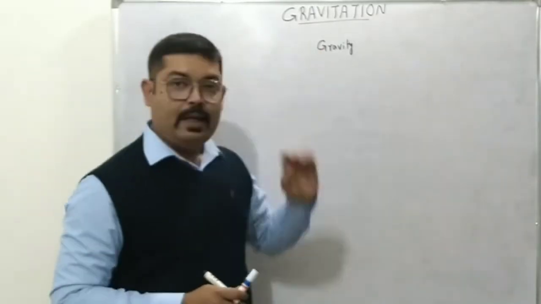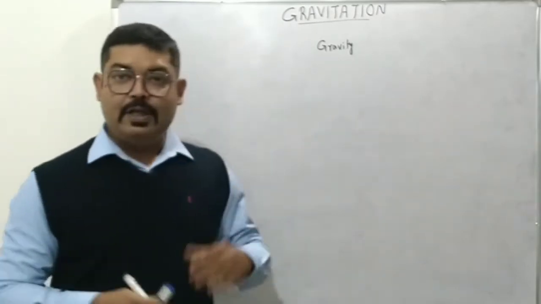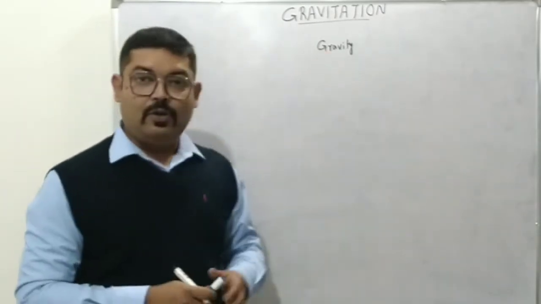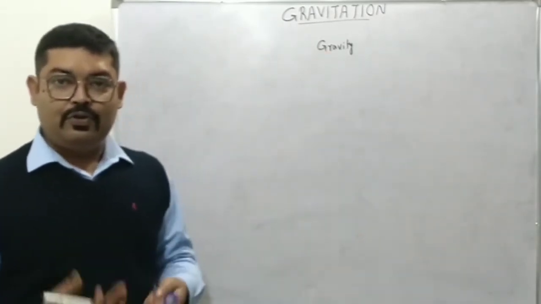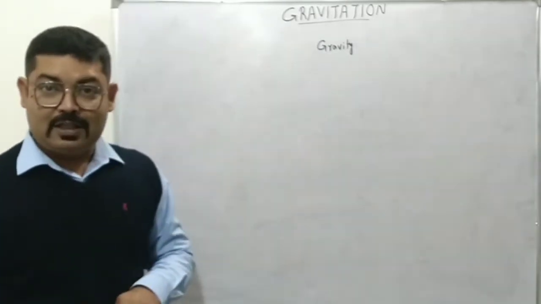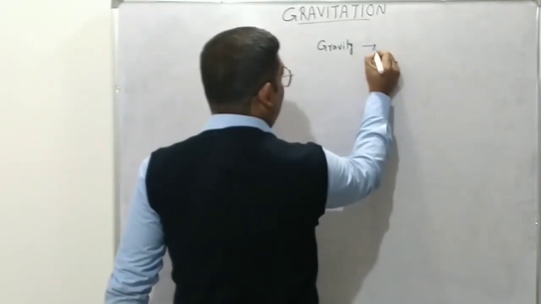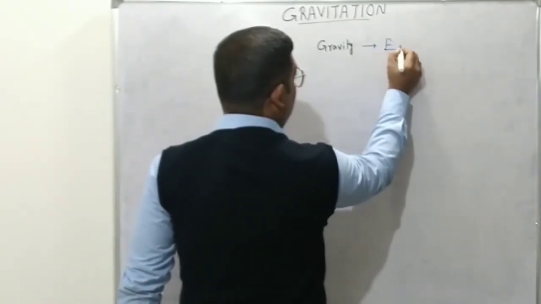Now, gravity is actually not different from gravitation in the sense that gravity is also the force exerted by virtue of mass. However, when we say gravity, we specifically mean or refer the word gravity to our earth,